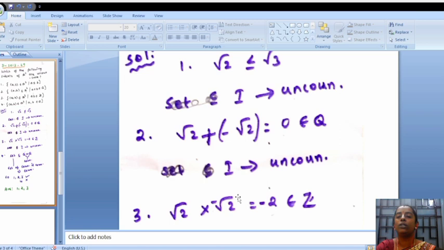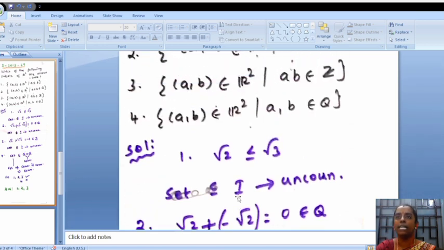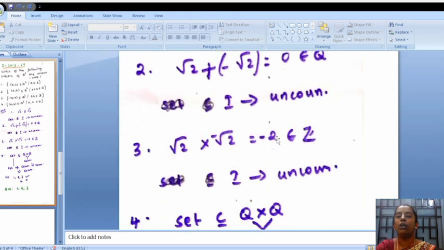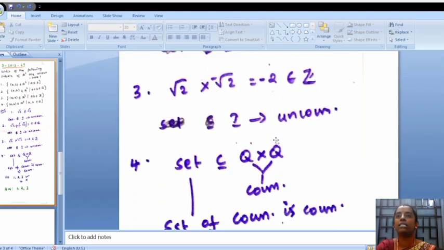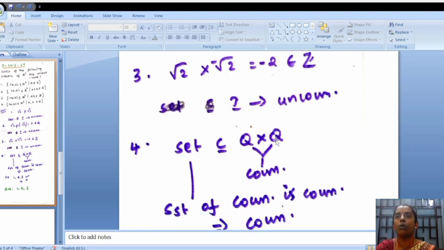Next, we are going to move on to option 4. According to option 4, we have to collect all the elements (a, b) in R2 that satisfy the condition a, b belongs to Q. This set is exactly the set Q cross Q. We all know that the rational numbers are countable and a finite Cartesian product of countable sets is countable. Therefore, the set given in option 4 is a countable set.